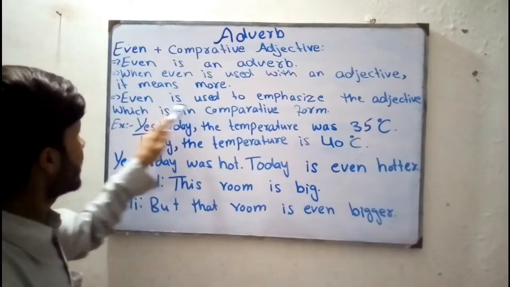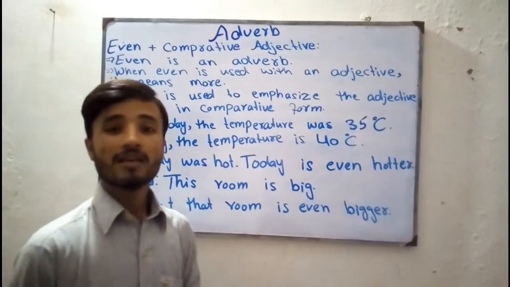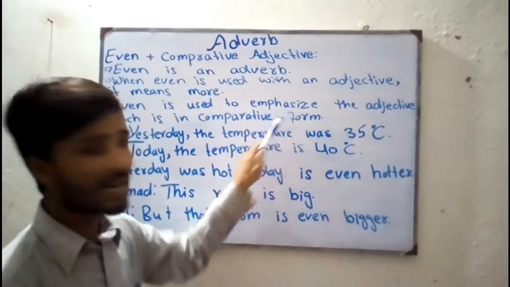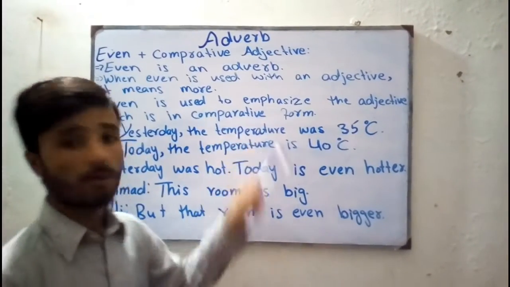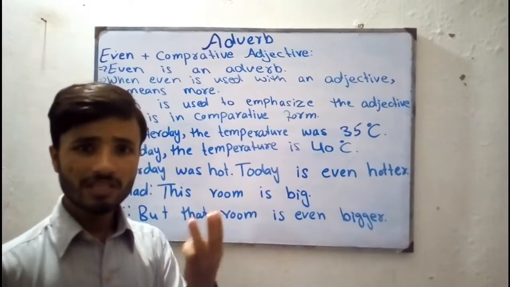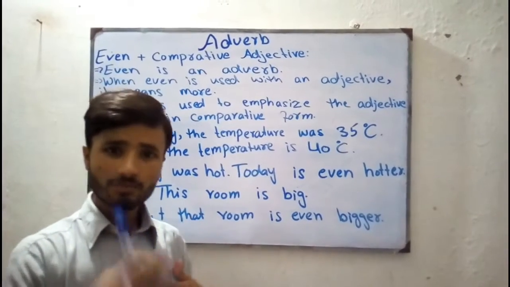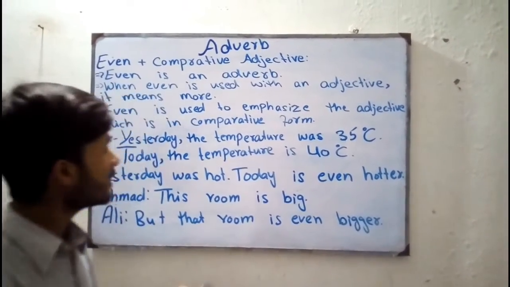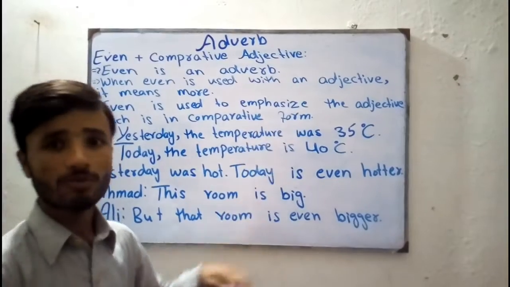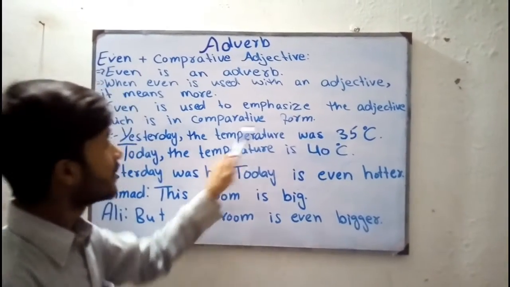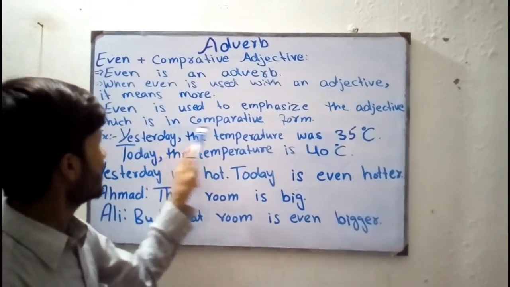Is this clear? See, even is used to emphasize the adjective which is in comparative form. It is used to force the adjective which is in comparative form. We have three categories: positive, comparative, and superlative. This will be taught in next videos, inshallah. But here see just the comparative form. Even is used to emphasize, emphasize means force, the adjective which is in comparative form.